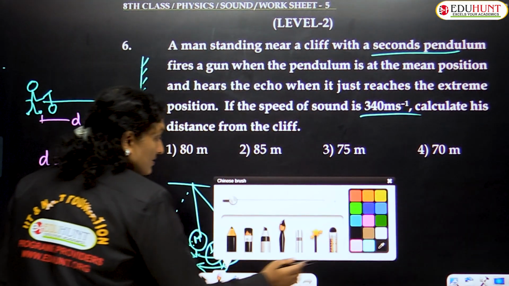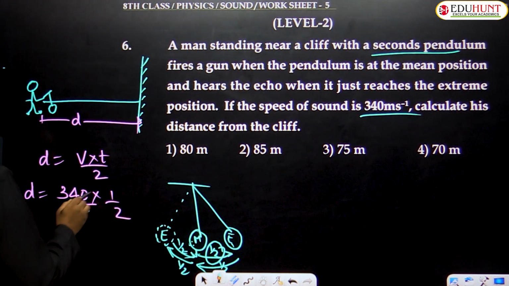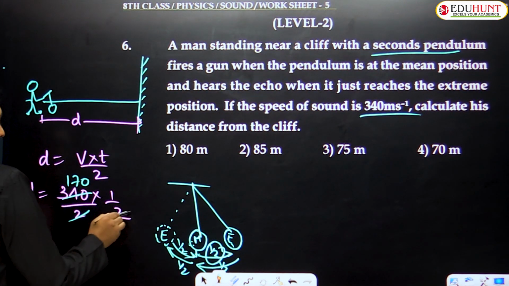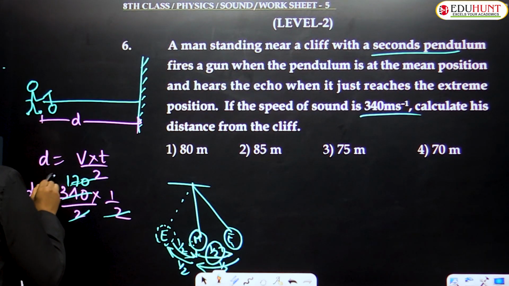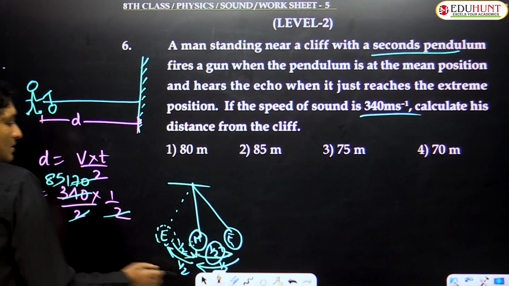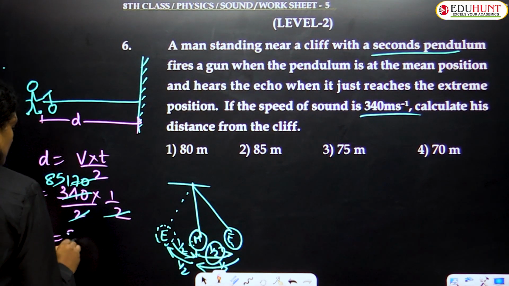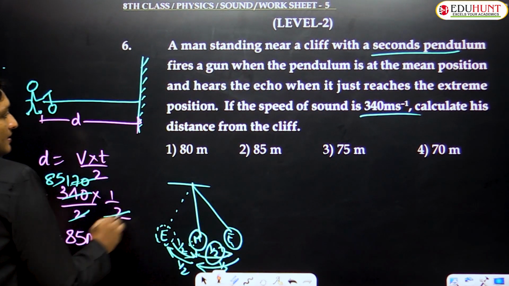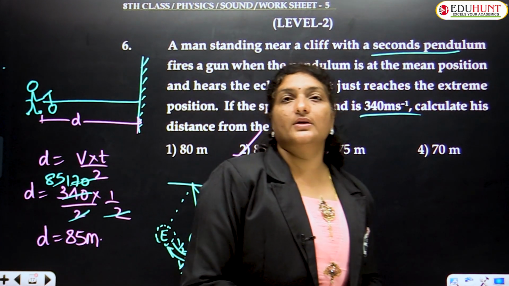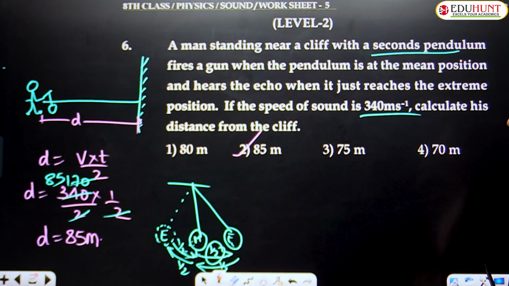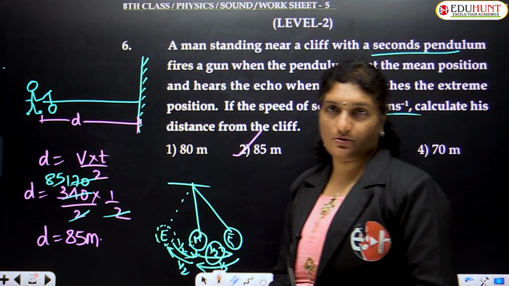So if you simplify this, let us see what happens. This is 170, and again this 2 goes 8 to 16 and 5. So the final answer for D, the distance between these two, is 85 meters. So here the second option must be true. Got it, children? So, well, let us move to the next question, third question.